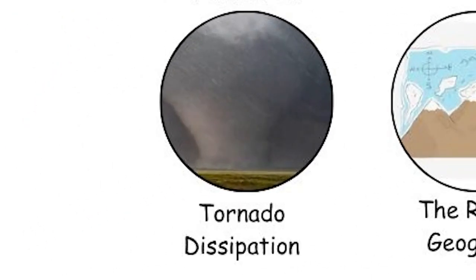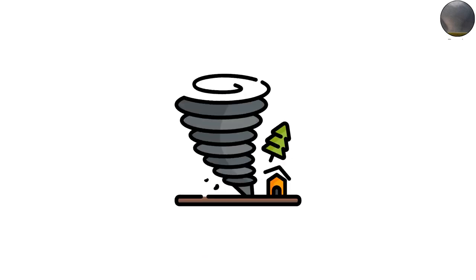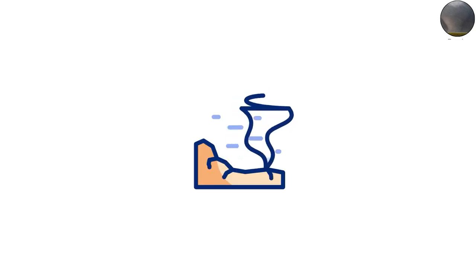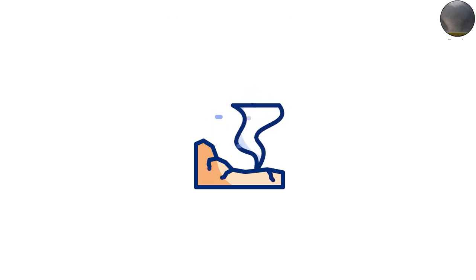Tornado dissipation. Tornadoes rarely last long. Most dissipate within minutes to an hour as the storm's structure changes. As the supercell's updraft weakens or becomes disrupted by cool downdrafts, the rotation near the ground loses its supply of warm, moist air. The funnel becomes thinner and more rope-like before finally disappearing. This final stage, often called the rope-out phase, can still be dangerous, but the tornado is usually much weaker.